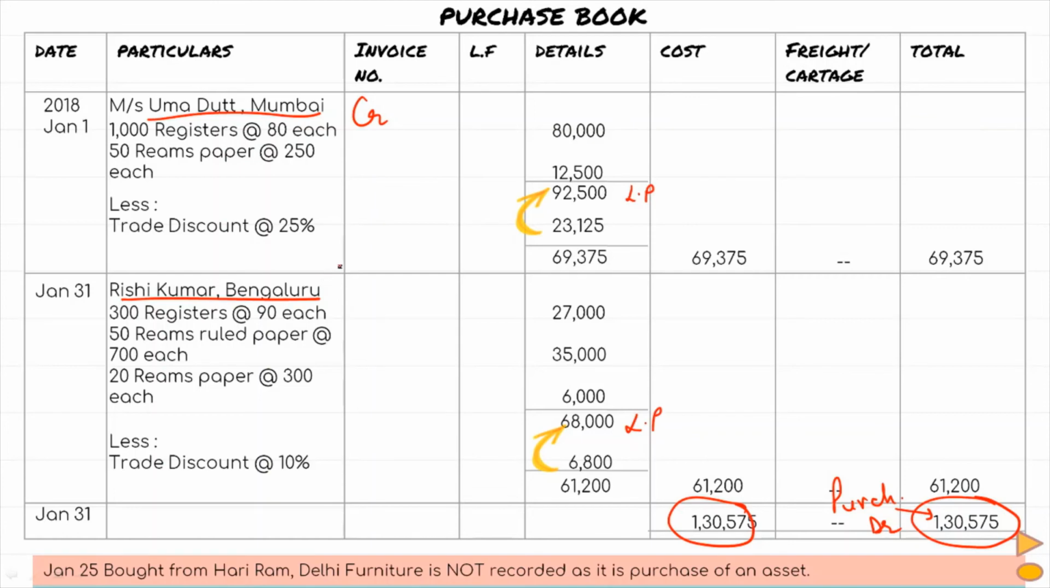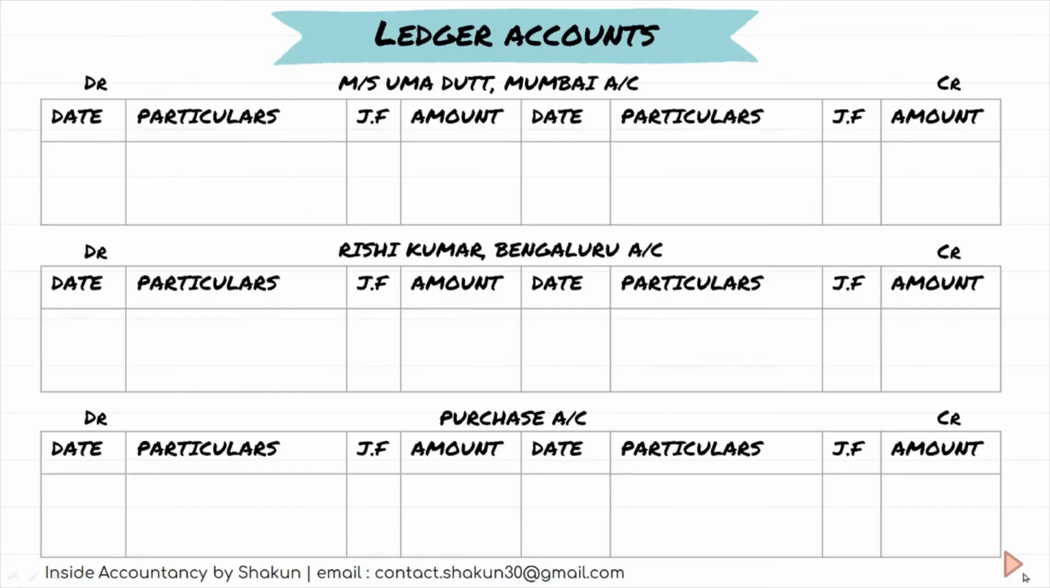A CR balance, right? So if we want to do ledger posting, the posting would be made on the credit side. Okay, since purchase has a DR balance, any account mentioned here will have a credit balance and posting will be made on the credit side in case of these accounts. So let's have a look at our ledger accounts again. We have made 2 accounts here, Uma Dutt account and Rishi Kumar account. Also, we have made the purchase account.